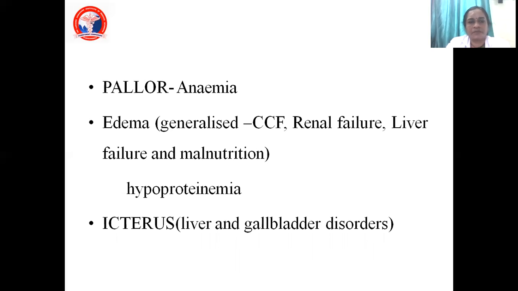Pallor means the patient will be anemic. Now, if the patient has edema, you think of renal failure or congestive cardiac failure. If it is a periorbital edema, you go more in favor of renal. Otherwise, think of liver failure, malnutrition, anasarca, hypoproteinemia, generalized edema of the body. Again, icterus means some pathology in the liver and gallbladder. Why are we bothered about icterus? Because the anesthetic drugs which you are giving are going to be metabolized in the liver. So we have to know whether the liver is functioning properly. That is why we have to see whether icterus is there.